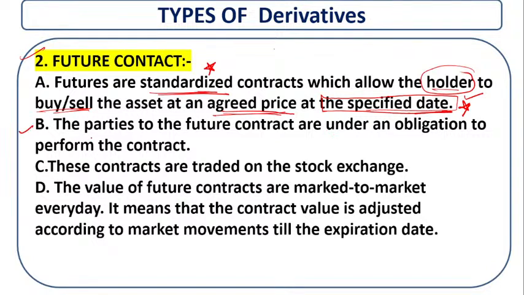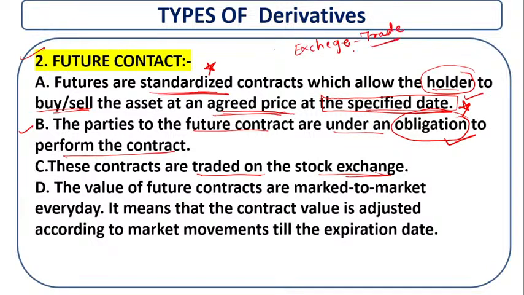Now the parties of the future contract are under an obligation to perform the contract. And these contracts are traded on the stock exchange. That's why it is exchange traded.